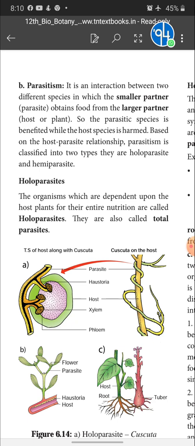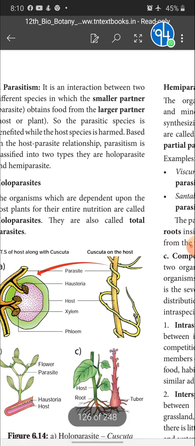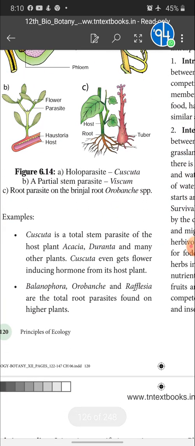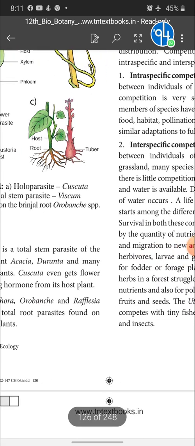So the organisms which are dependent upon the host plant for their entire nutrition are called holoparasites. They are also called total parasites. Example for total parasite: Cuscuta is a total stem parasite of the host plant Acacia and many other plants. Cuscuta even gets flower-inducing hormone from its host plant. Then Balanophora, Orobanche and Rafflesia are the total root parasites found in higher plants.